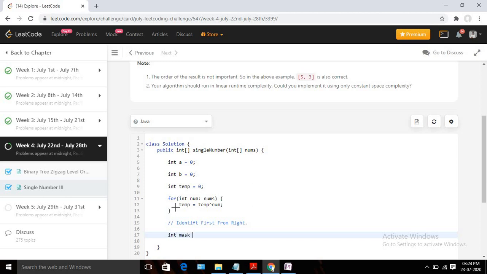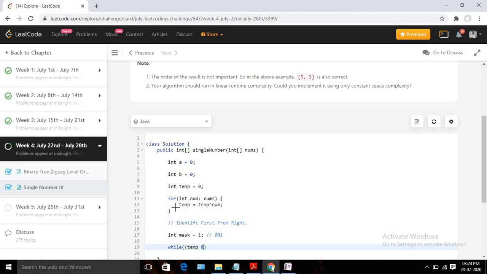I already told you, marks should be initially 1. 1 means 001, so I will assume that my bit is the rightmost bit. If it is not, then I am going to do a left shift. So my logic will be like this. It should be a while loop. What I will do is the AND. Let me take it in another bracket.